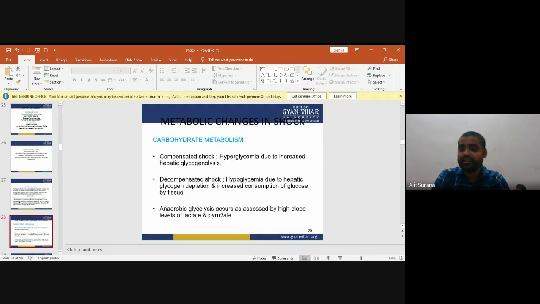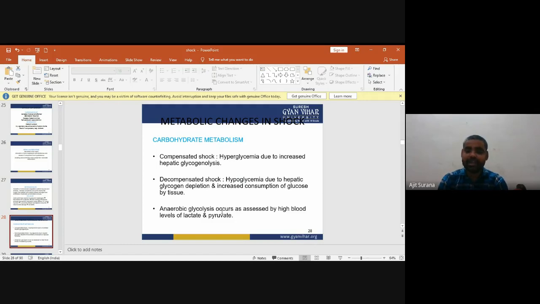Now, the metabolic changes in shock. First is carbohydrate metabolism. In compensated shock, hyperglycemia occurs due to increased hepatic glycogenolysis. In decompensated shock, there is hypoglycemia due to hepatic glycogen depletion and increased consumption of glucose by the tissues.